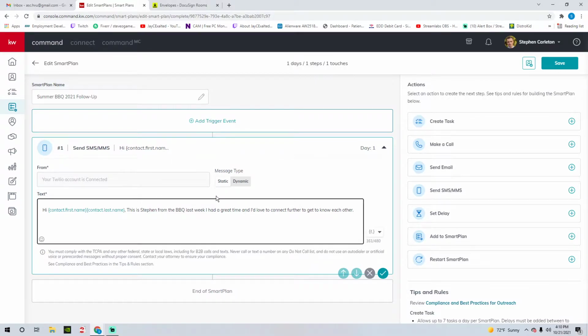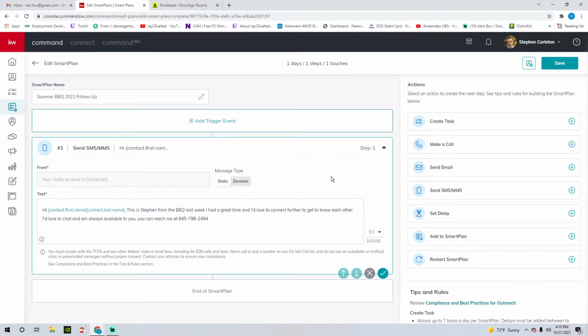And then if you wanted to, put your actual cell phone in there, because Twilio is a number that you pick. It's not your actual cell phone. I'd love to chat and am always available to you. You can reach me at whatever it might be. Okay, so there we go.